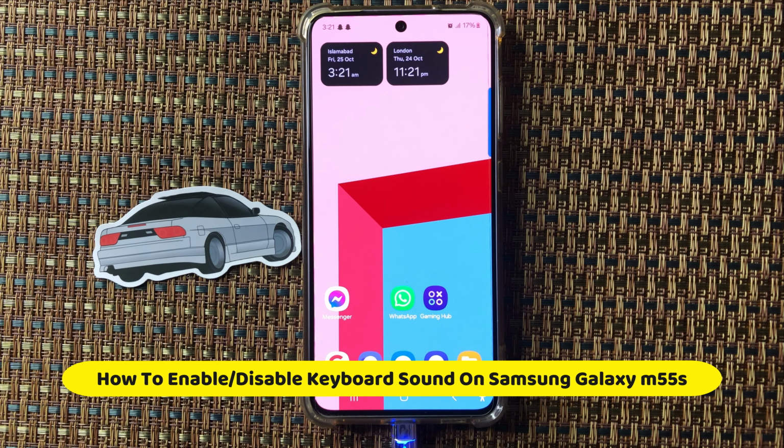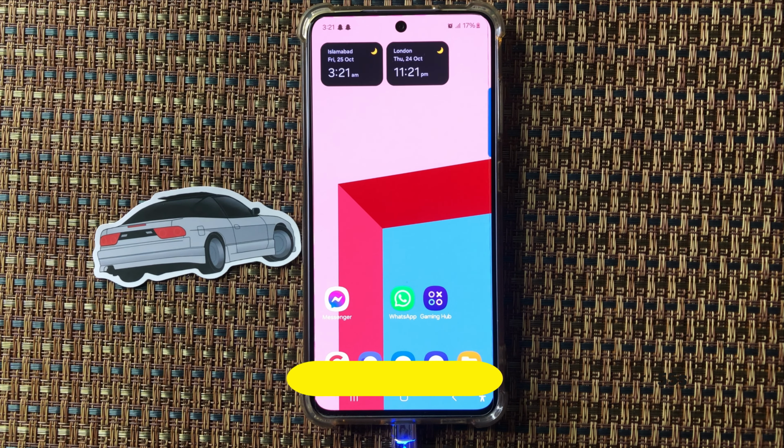Hello friends, in this video I will show how to enable disable keyboard sound on Samsung M55s.